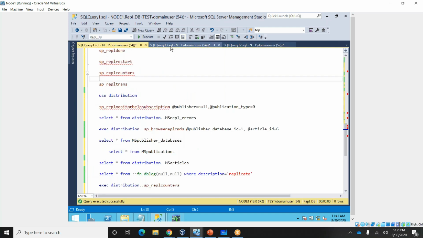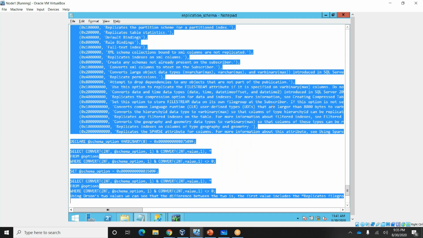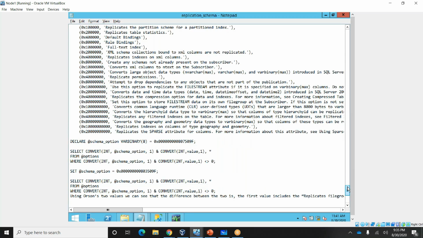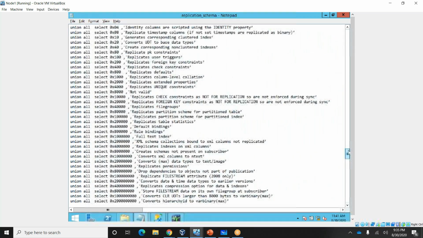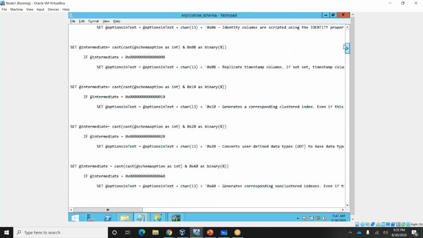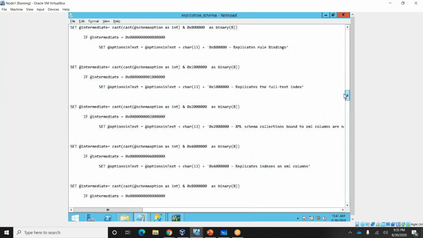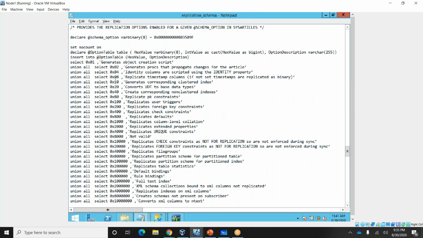Let me show you something. See, this is the one thing. By default you are able to see right here 0x02. This is the generate proc. So identity columns, you are able to see, script using identity property.